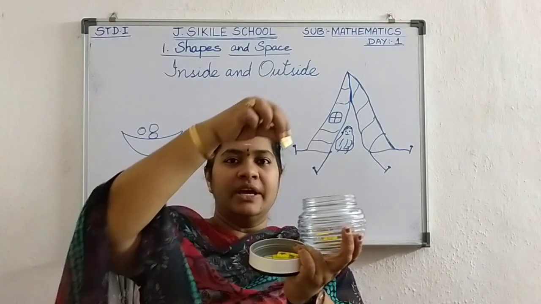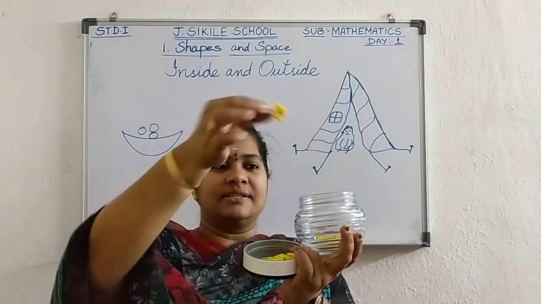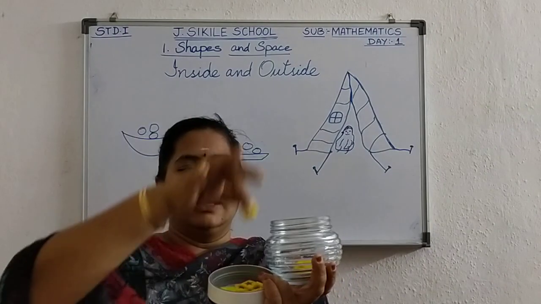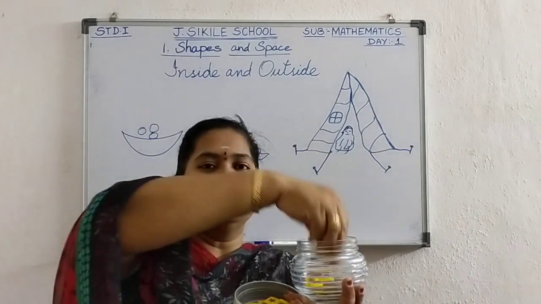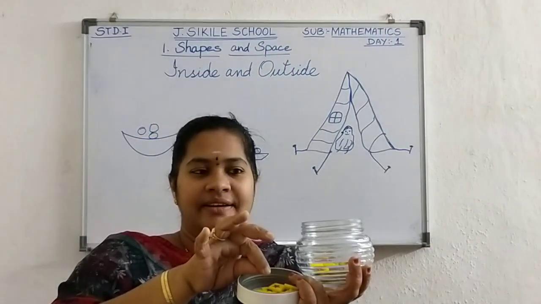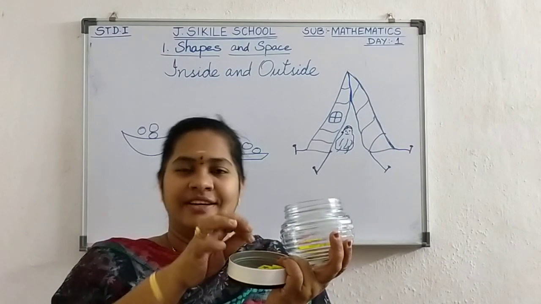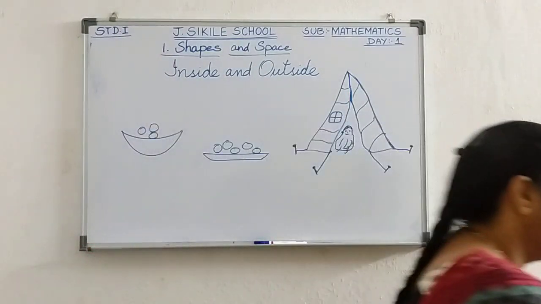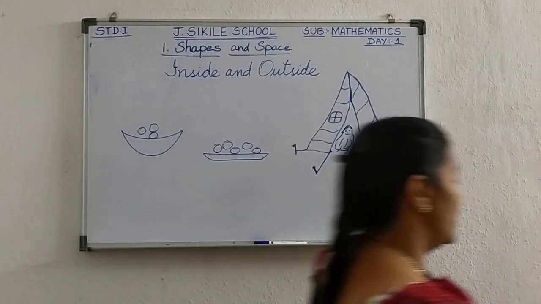Yes, I am keeping the star tiles inside the bottle. If I want to take them, I will take them and I will put outside. Understood all of you, inside and outside? Good. Now, another one.